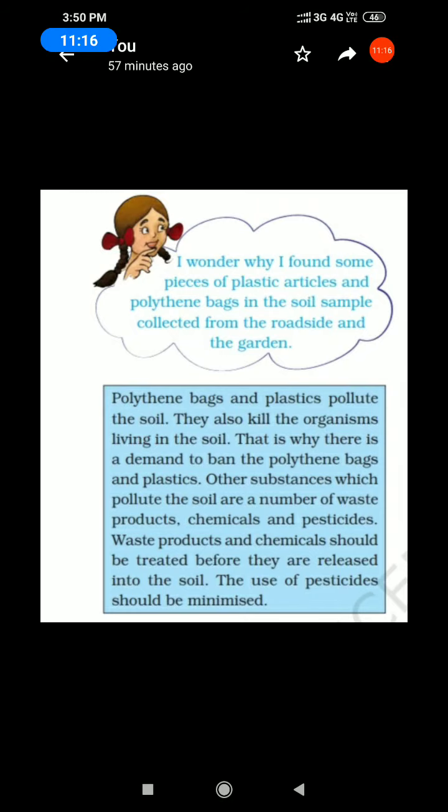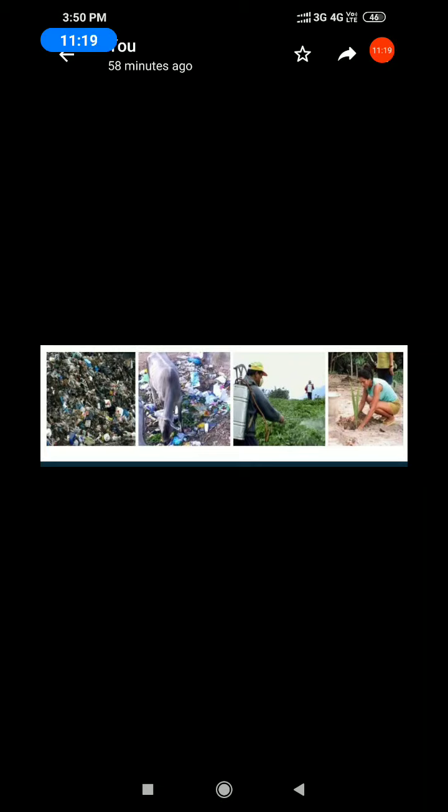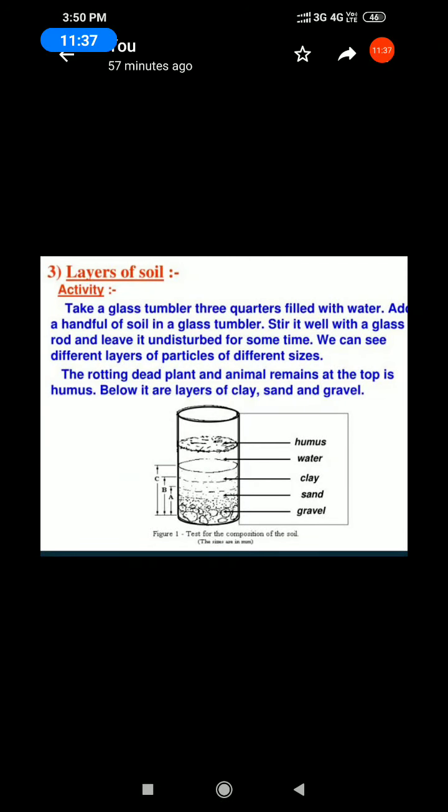Okay. Next, see the picture. The polluted soil. The polythene bags and plastics polluted the soil. Next, layers of soil. Next topic, soil profile. Okay, take page number 97, 9.2, soil profile. Listen, all of you listen to your book.